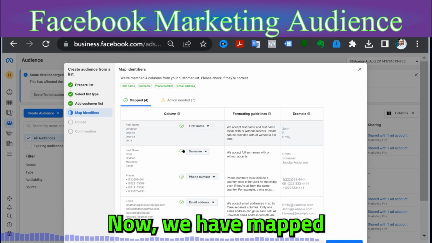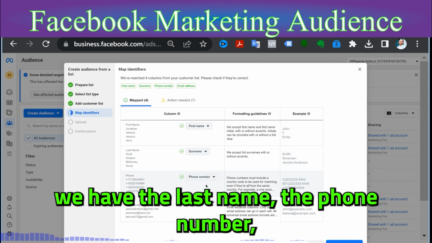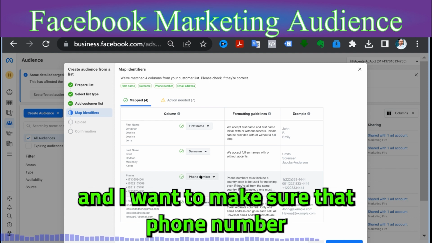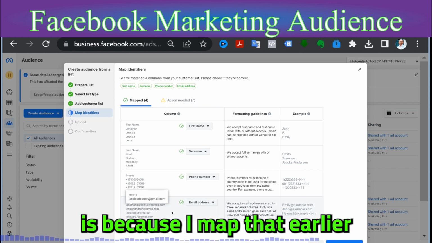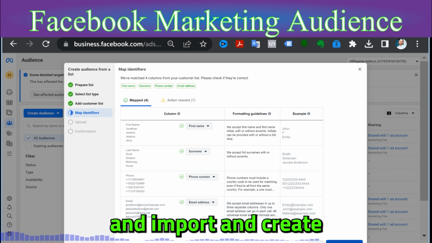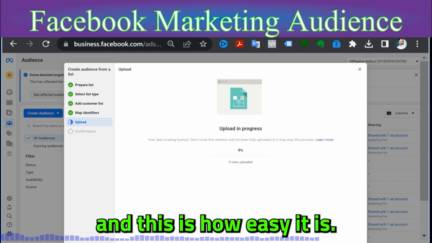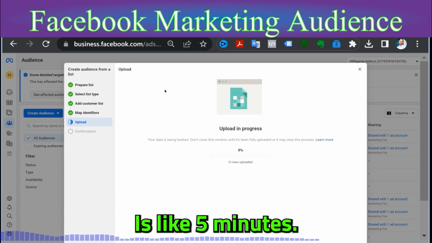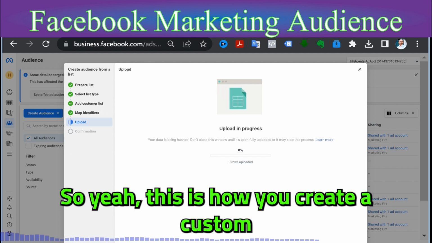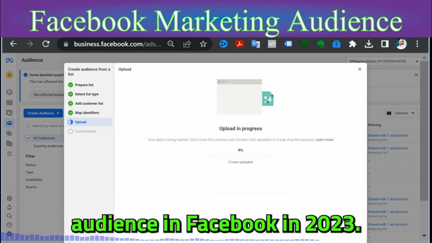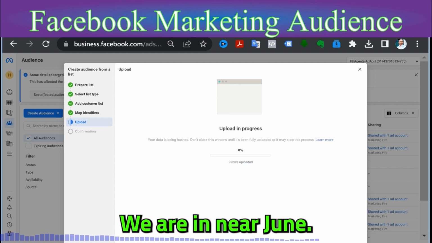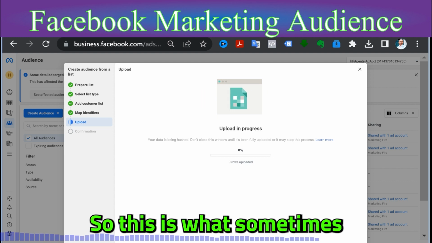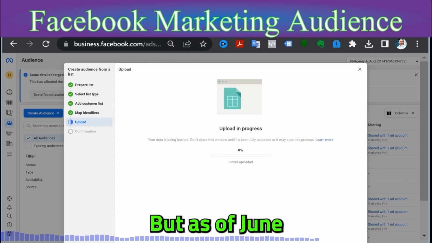We have the first name, we have the last name, the phone number, and I want to make sure the phone number is right. Well, no, it is, because I mapped that earlier. Import and create. And this is how easy it is. That's it, really. How long did that take us? Like five minutes? So this is how you create a custom audience in Facebook in 2023. We are near June, and a lot of things change, but as of June 2023, this is how you do it.